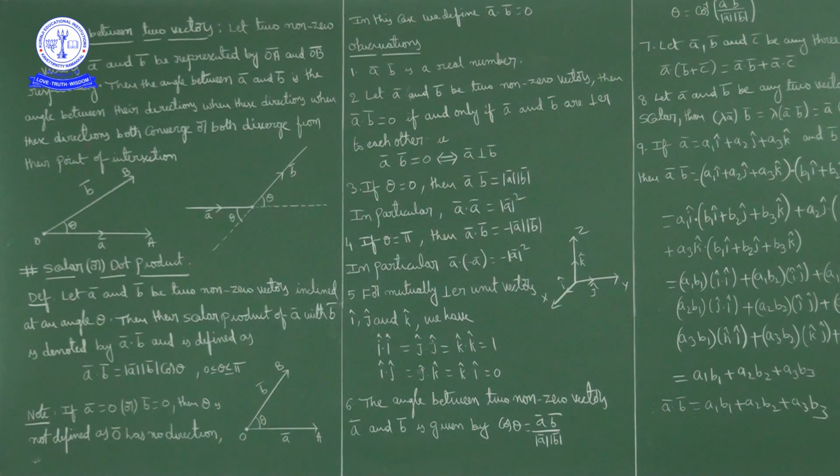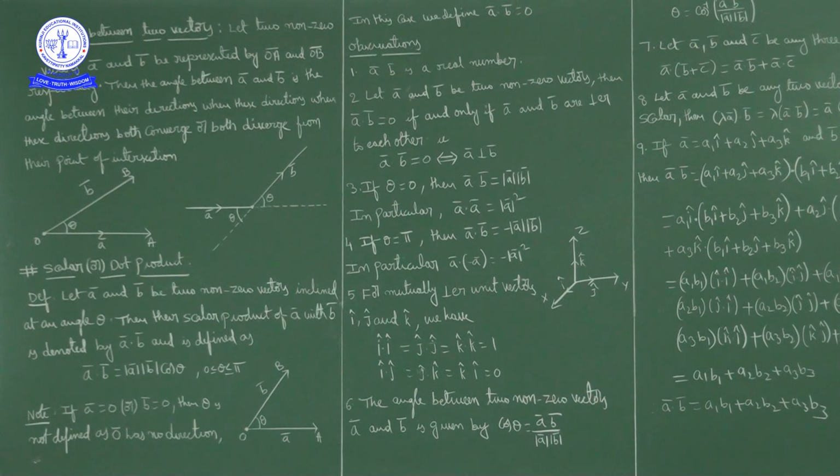Now if A bar and B bar are non-zero vectors, modulus of A bar is positive, modulus of B bar is positive. Now if theta lies in the first quadrant, that is theta belongs to the closed interval 0 to open interval pi by 2, then cos theta is positive.